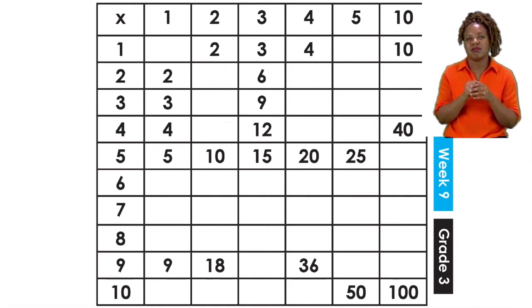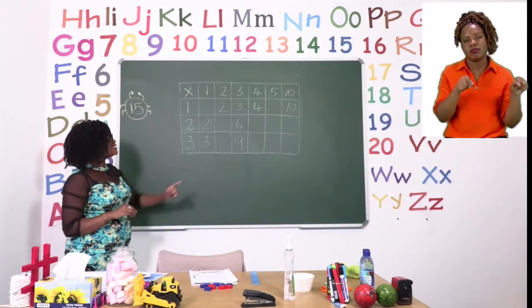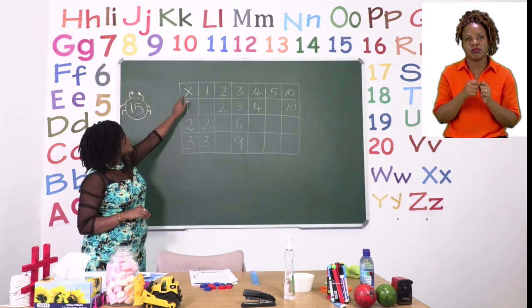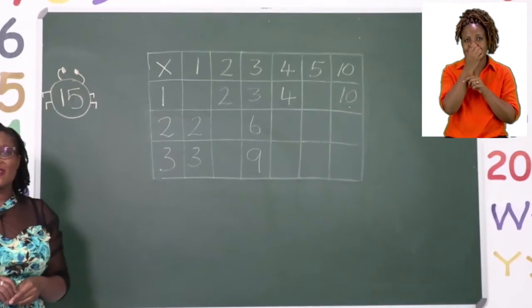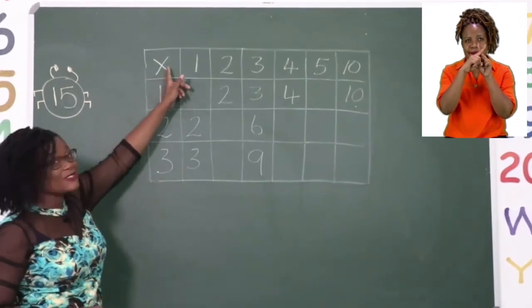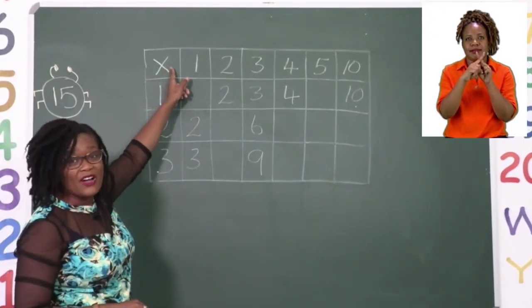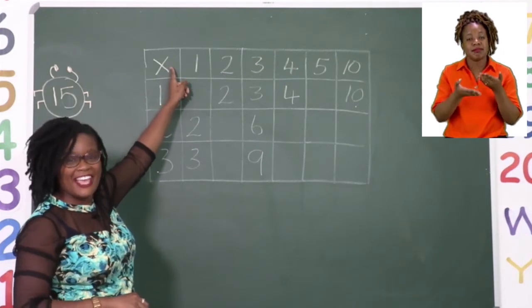As you can see, we have rows and we have columns. So I'm going to explain what each one means. Let's take a look at the board. Now, as you can see, in the corner, we have our multiple sign, which means sets of. This is the one that is going to help us when we are doing our times table.